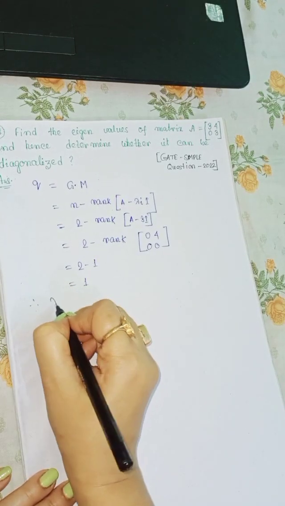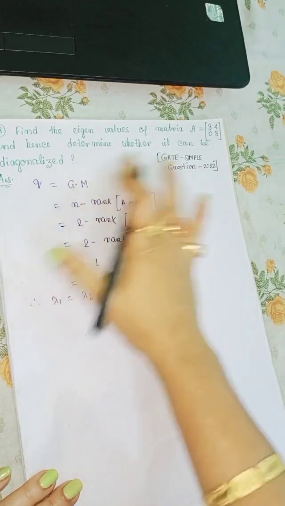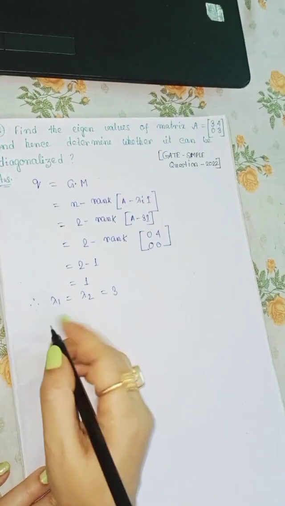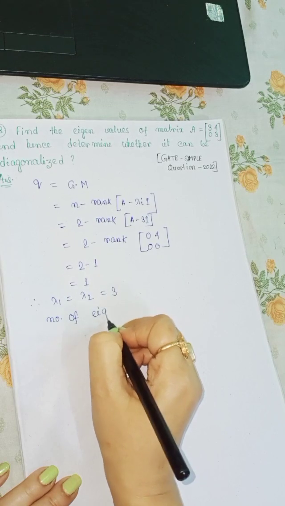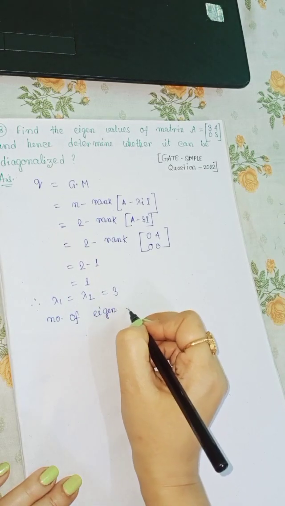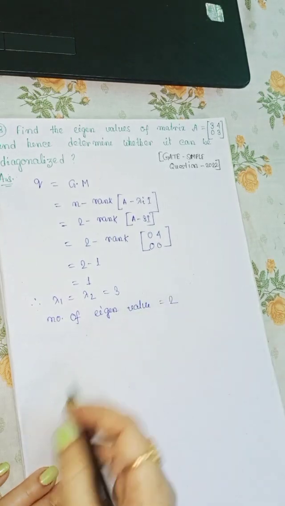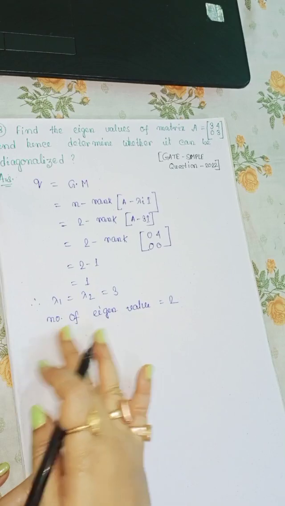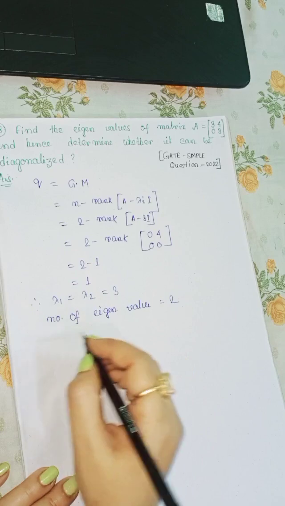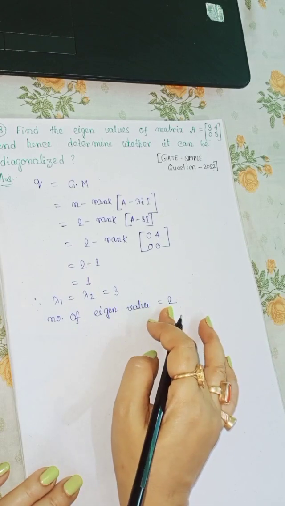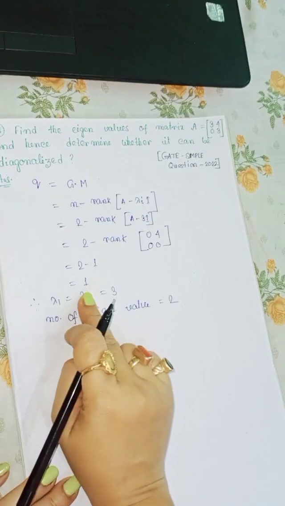So that is equal to 2 minus 1, that is equal to 1. Therefore lambda 1 is equal to lambda 2 is equal to 3, as we know. So the number of eigenvalues is 2, and the geometric multiplicity is equal to 1.